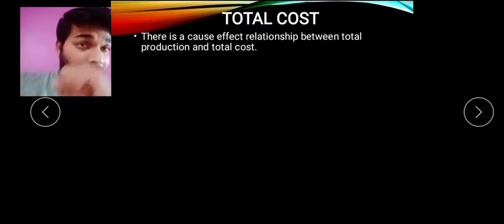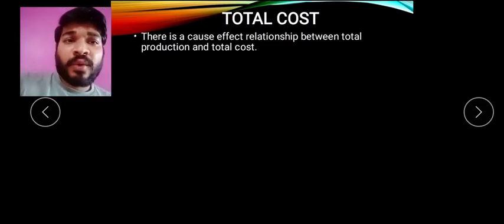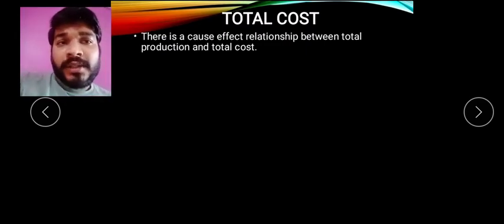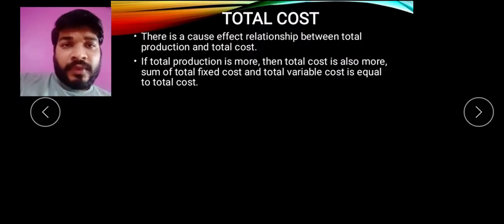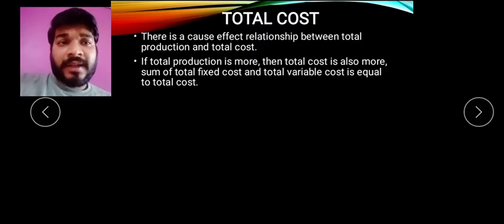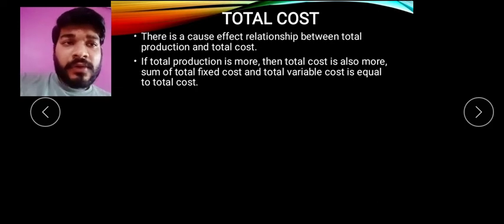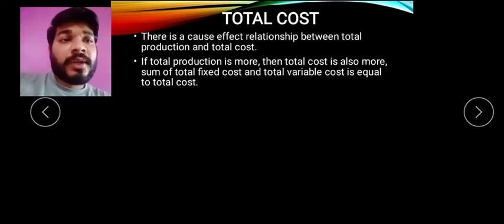Now, here there is a cause and effect relation between the total production and total cost. Now, what is the cause? Cause is nothing but the total production, and what is the effect? Total cost. Now, as we know the variable cost concept, when the total production increases, variable cost also increases. So the same way here also, when the production is more, the total cost also increases.